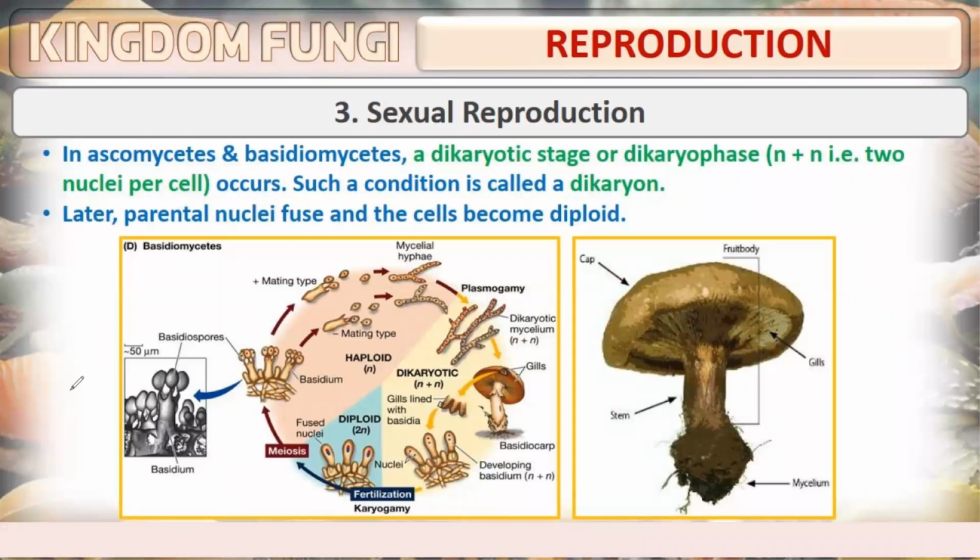In Ascomycetes and Basidiomycetes, a dikaryotic stage or dikaryophase occurs. Such a condition is known as dikaryon, as I explained a few minutes before. Later, the parental nuclei fuse and the cells become diploid. So here it is: plasmogamy, then the dikaryon stage, then karyogamy takes place, which leads to diploid structures. Then it proceeds with meiosis, which gives rise to haploid cells.